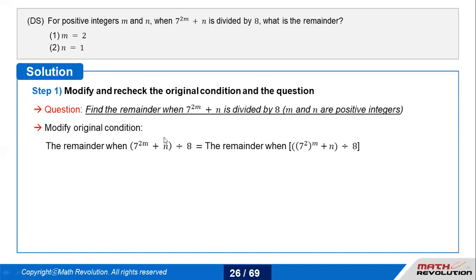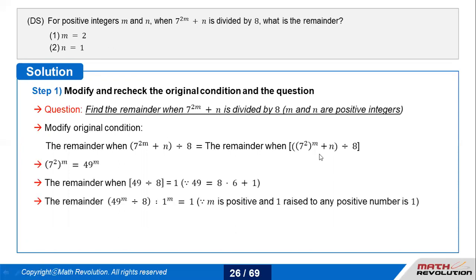So 7 to the power 2m can be written as (7 square) whole to the power m plus n, divided by 8. 7 square automatically becomes 49, so 49 to the power m plus n is being divided by 8. Now, if I divide 49 directly by 8, I'll always get a remainder of 1. So it's nothing but a remainder of 1 to the power m, and that is getting added to n.